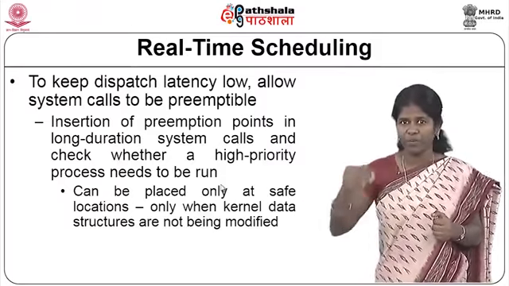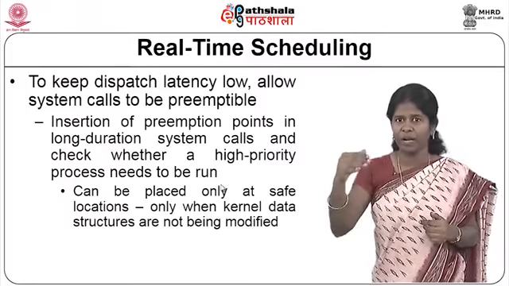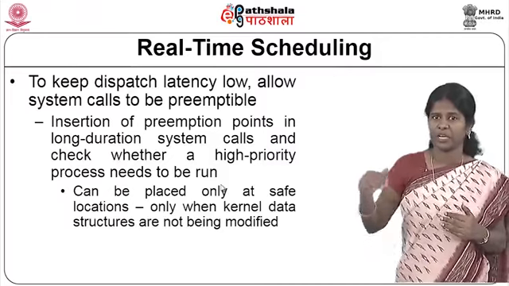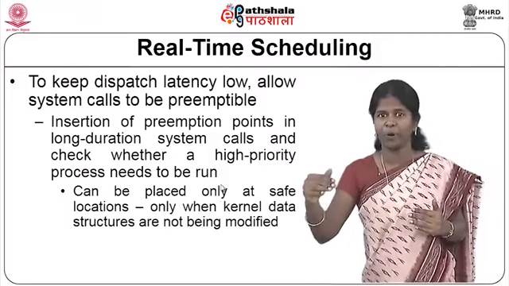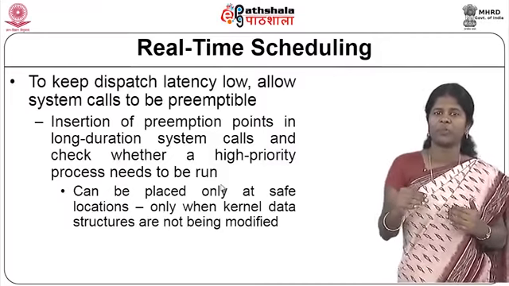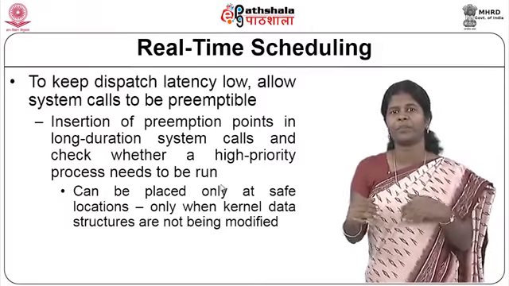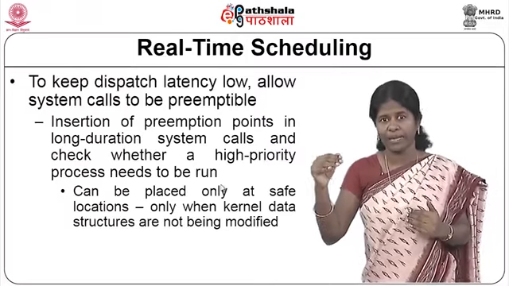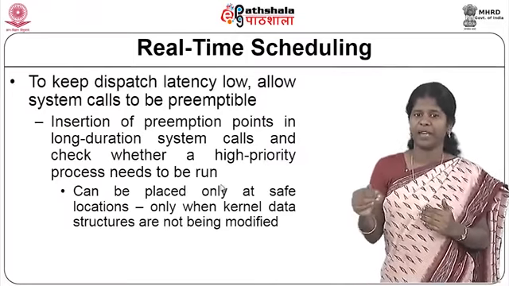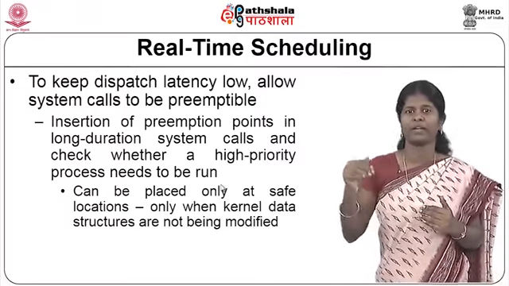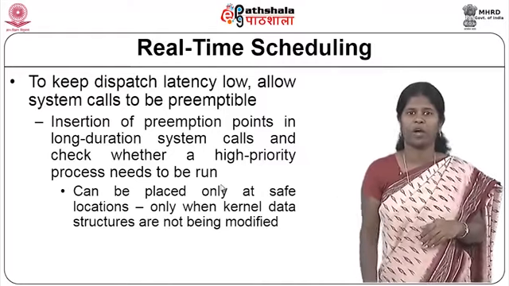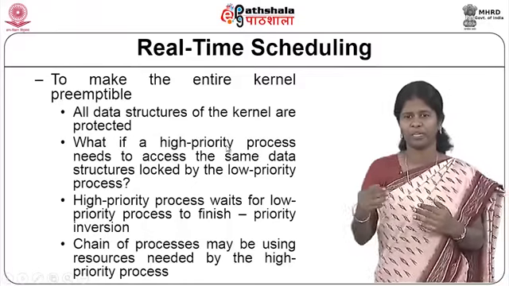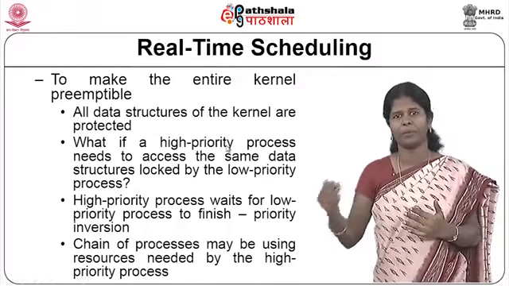That is, even during the execution of the system call, you have some points in between where the data structures are consistent, and at those points it is possible to preempt the low priority process and the high priority process can be given the CPU. But these preemption points can be placed only at safe locations, only when the kernel data structures are not being modified.